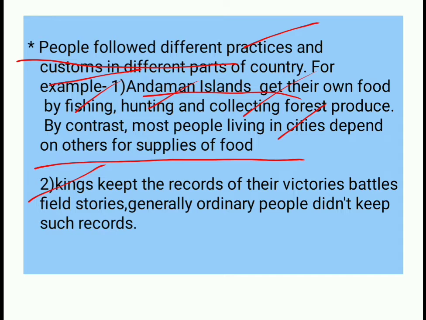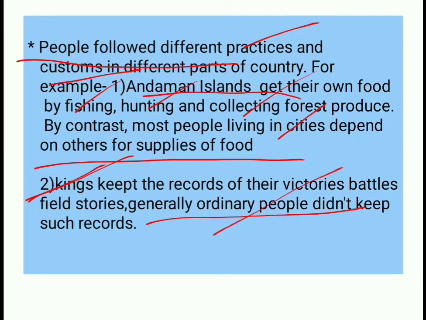Kings kept records of their victories on the battlefield. Kings usually kept records of the victories of the battlefield. Is it necessary, dear children? Yes, because whenever they acquired the land of enemies, they kept records of the battlefield victories, because they wanted to show the power of their kingdom, their military system, and their political and economic condition compared to ordinary people.